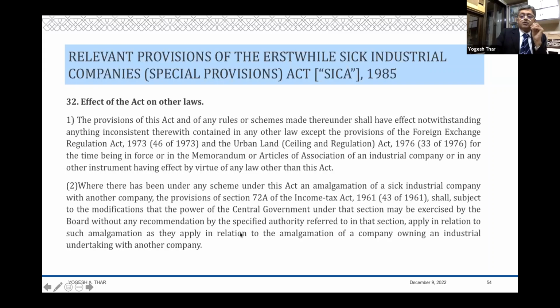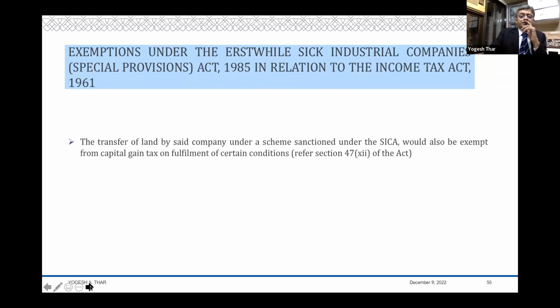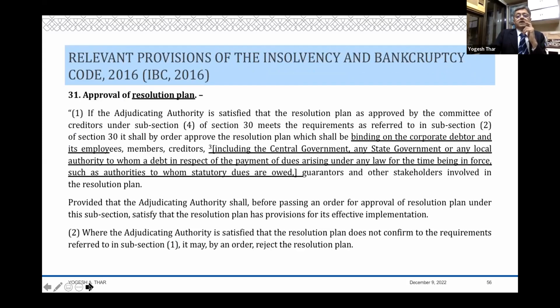So it gave power to the BIFR to exempt a company from certain provisions of the Income Tax Act, which would override. And then you had a specific provision in 47(12), transfer of land by the company under a scheme sanctioned by SICA would also be exempt from capital gains tax. There were certain provisions specifically.